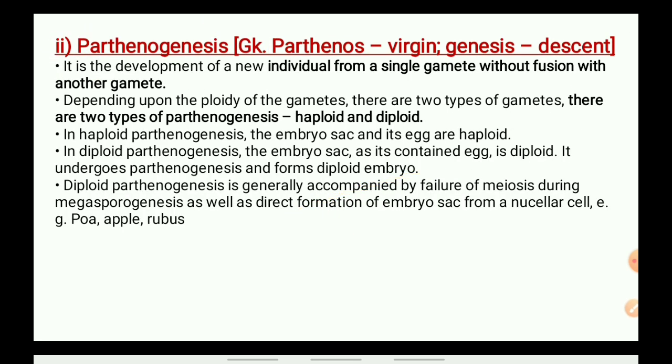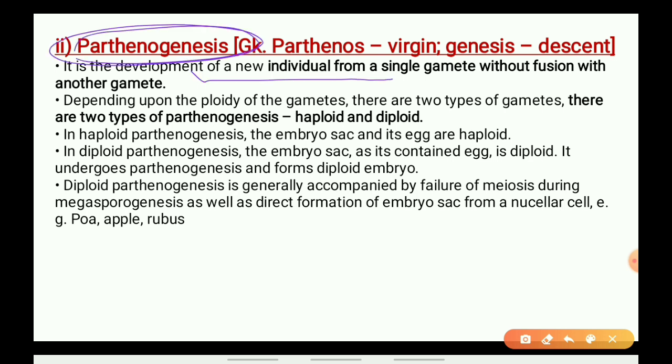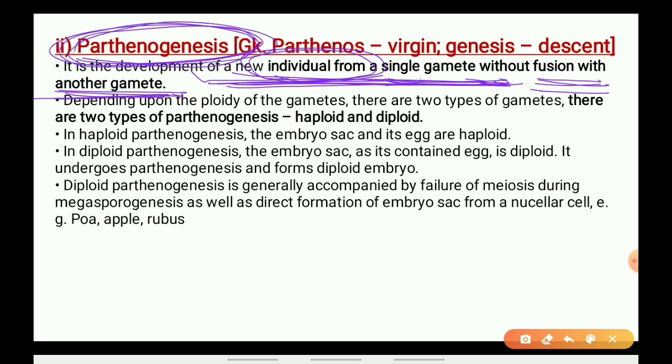So what is parthenogenesis? Parthenogenesis is the process in which a new individual is formed by a single gamete. When one gamete, either the male or the female gamete, forms a new individual, and the fusion of gametes does not occur, that is called parthenogenesis.